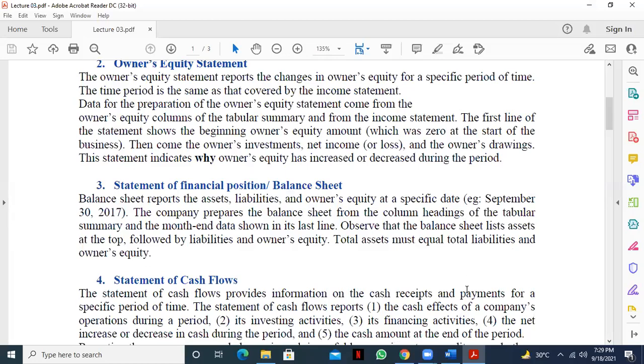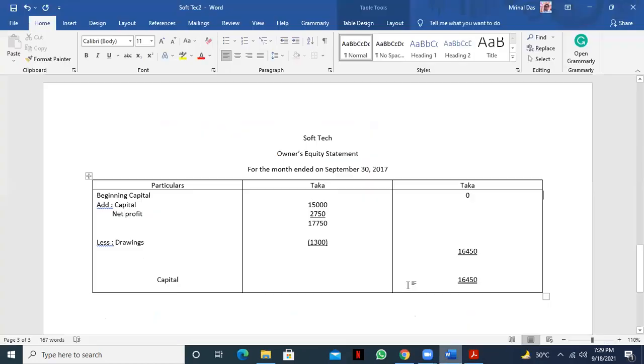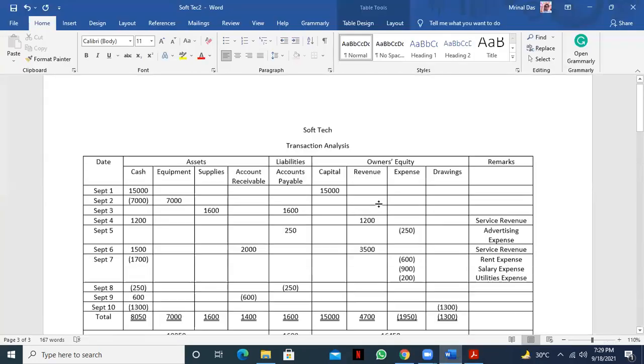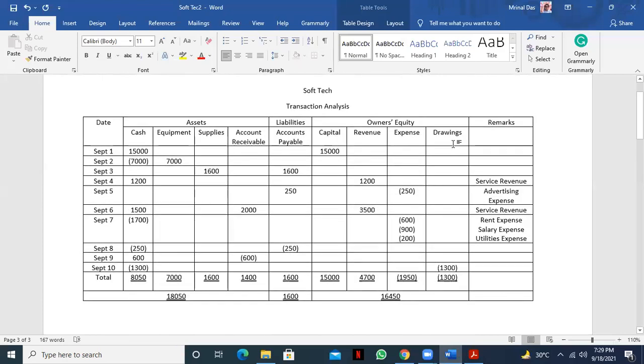So it is very easy if you prepare it from the statement of transaction analysis, because we have the asset side with some subheadings: cash, equipment, supplies, account receivable. Under the asset heading, you'll write cash, total amount 8,050. Equipment, total amount 7,000.